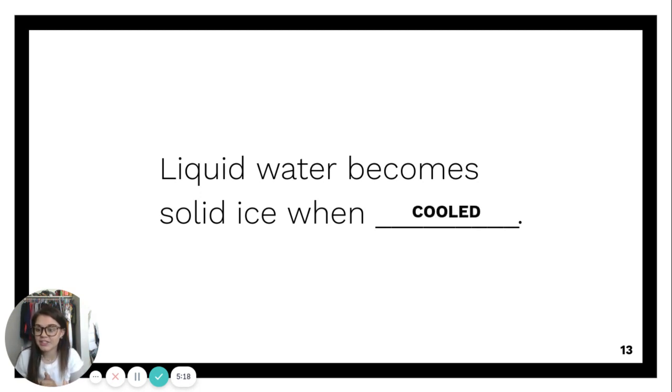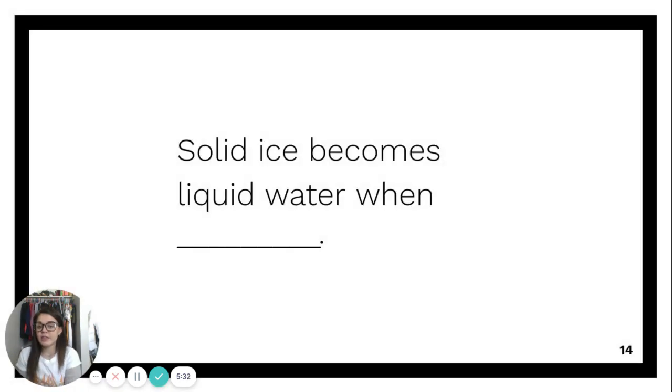When it's cooled, just like we were talking about. So when we place that liquid water, our drinking water, in the freezer, it forms an ice cube, and this all happens because it's cooling. It's allowing those molecules to come back together and form a solid formation. And now answer this question: solid ice becomes liquid water when blank.